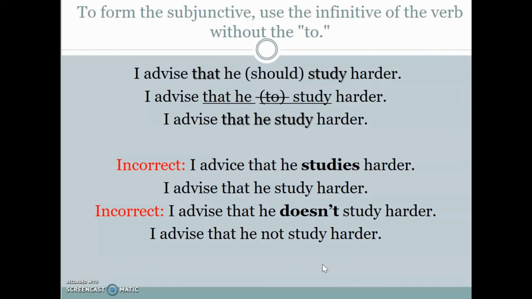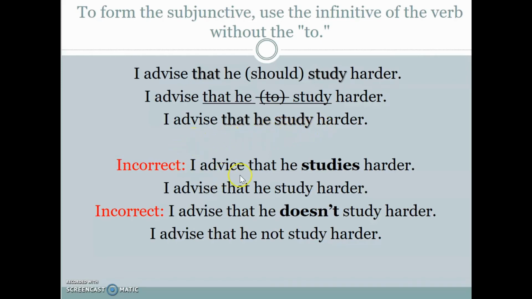Now, you probably noticed, in order to form the subjunctive, you use the infinitive of the verb without the particle to. For example, I advise that he study harder. So you use the infinitive to study and you eliminate the particle to. And here you go. I advise, and the verb advise is from that list of urgency. I advise that he study harder.